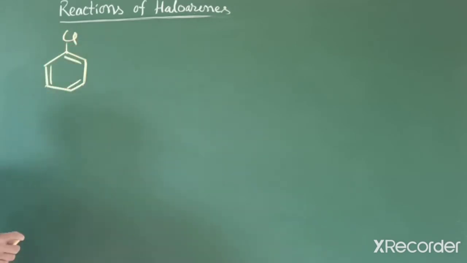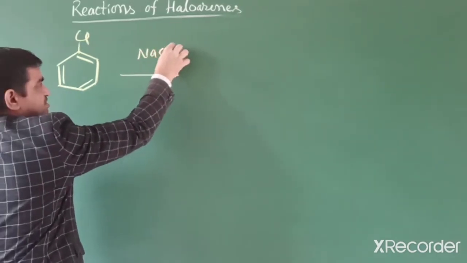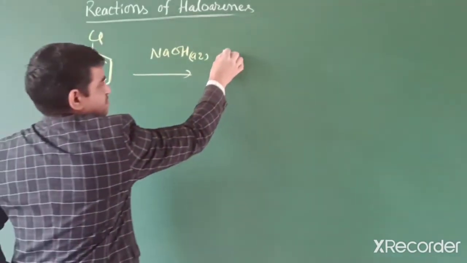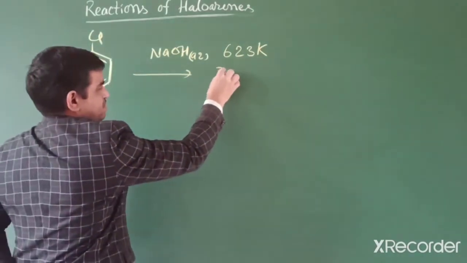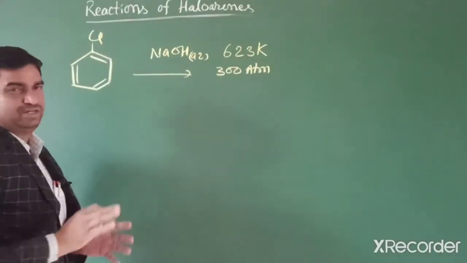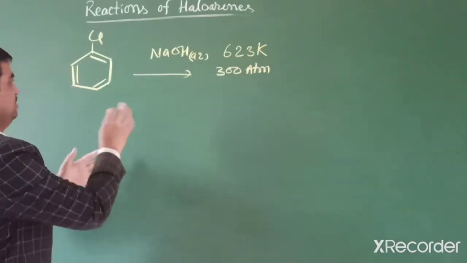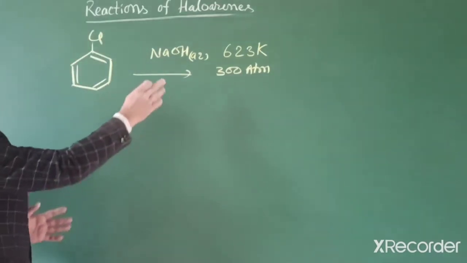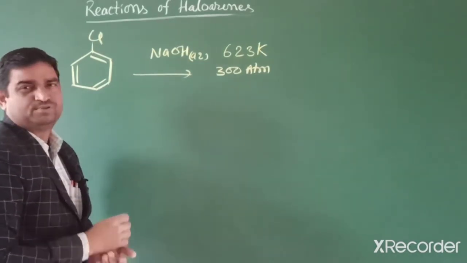When chlorobenzene reacts with aqueous sodium hydroxide at 623 Kelvin temperature and 300 atmospheric pressure, in the first step the carbon-chlorine bond dissociates and we get ONa, sodium phenoxide.